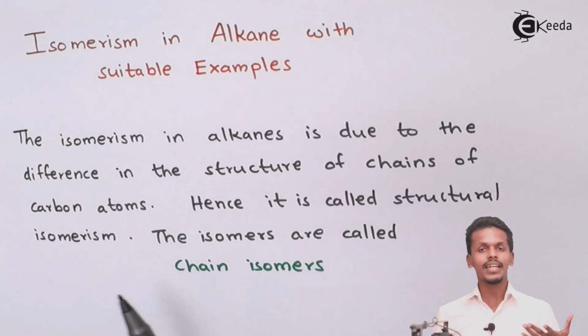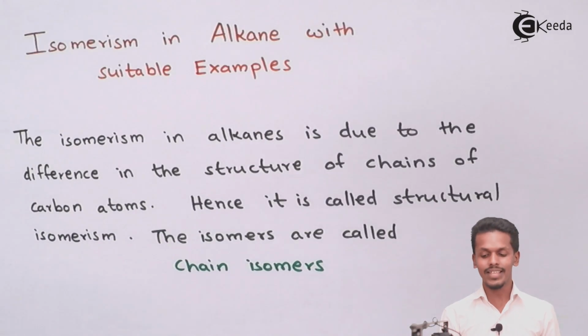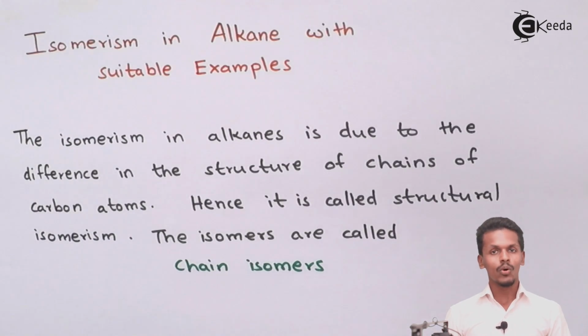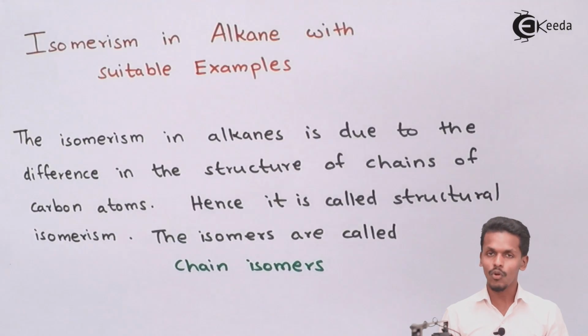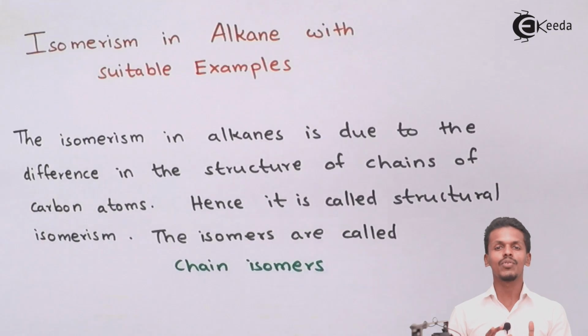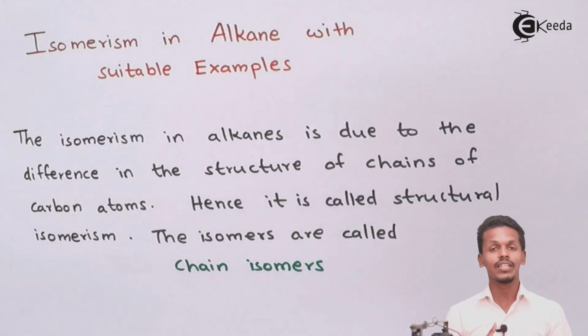The isomerism shown by alkanes is known as chain isomerism, because the only isomerism they can show is when the carbon skeleton is different compared to the other one, while all the molecules we are comparing have the same molecular formula. So they would have different structural formulas. That's the reason they are isomers of each other, more specifically structural isomers, and yes, chain isomers of each other. Now let us discuss it with an example.